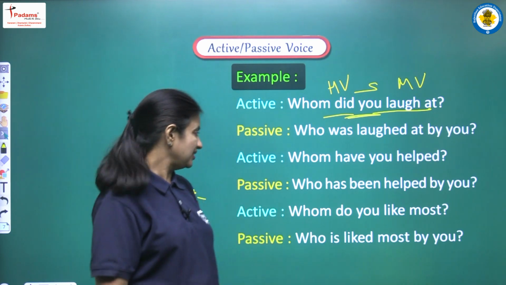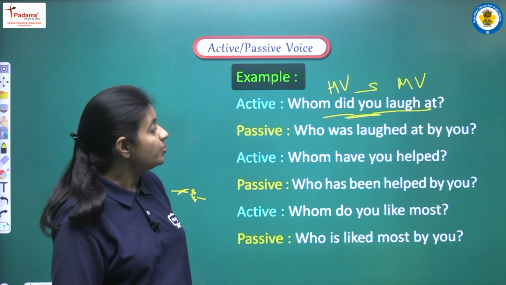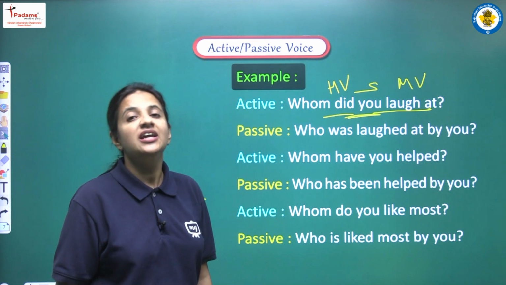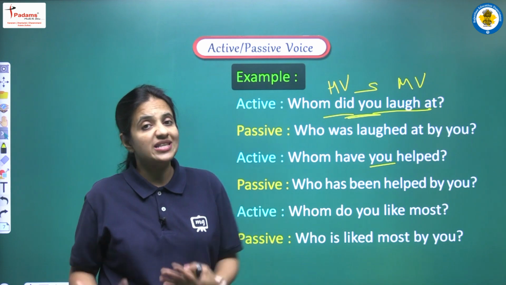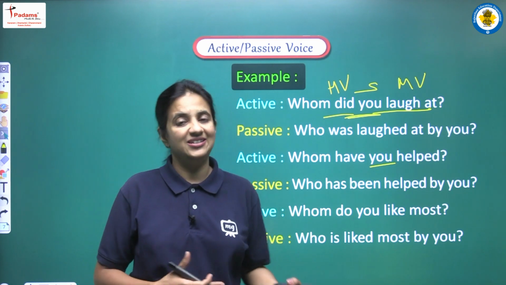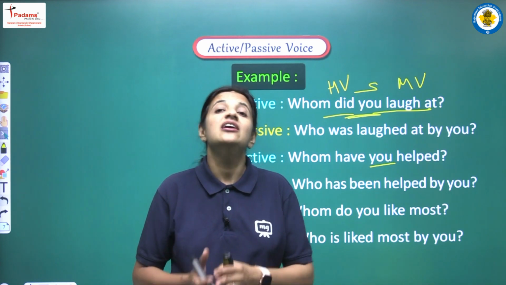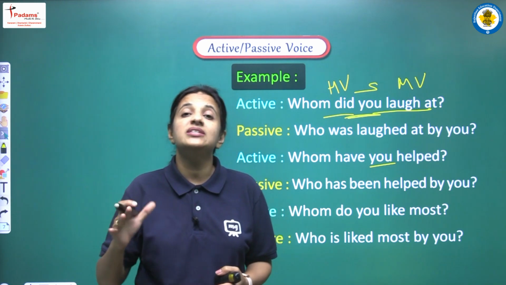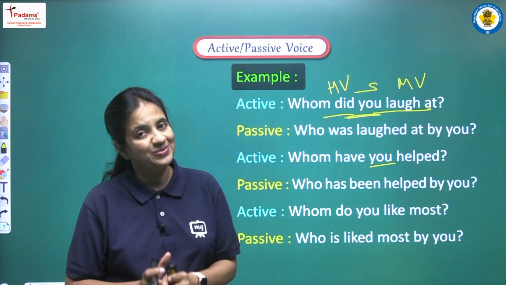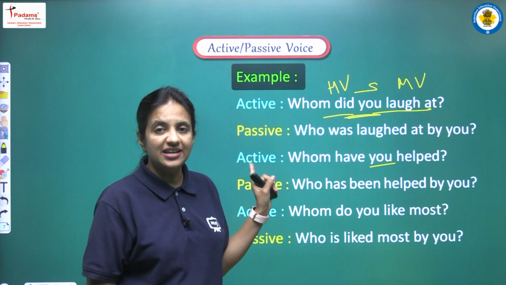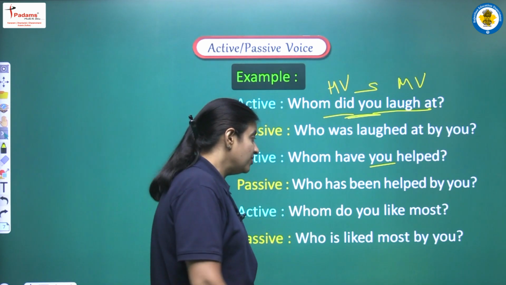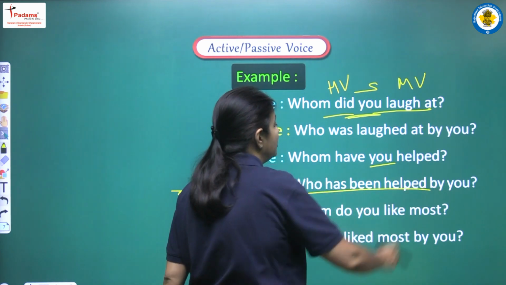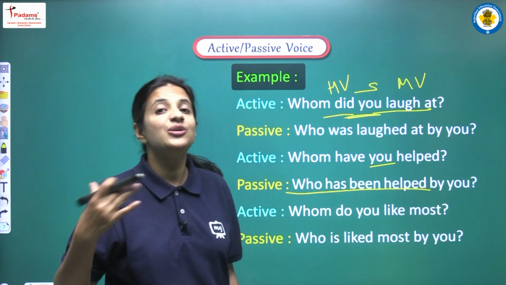Okay. Next example, whom have you helped? Again we are having the subject, that is you, right? Because who is helping here? You is helping here. So yes, we are having the subject, but again object is missing here. We won't have the object here. So let's see the sentence of passive voice. Let's see what will be the answer. The answer will be who has been helped by you.